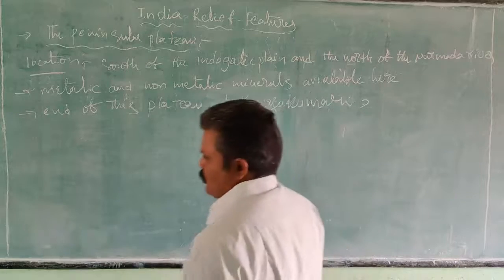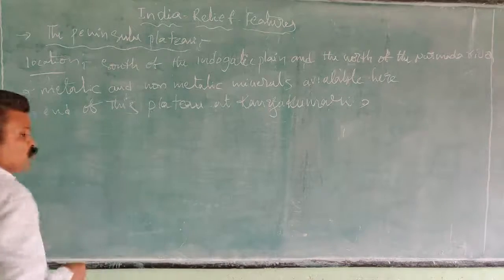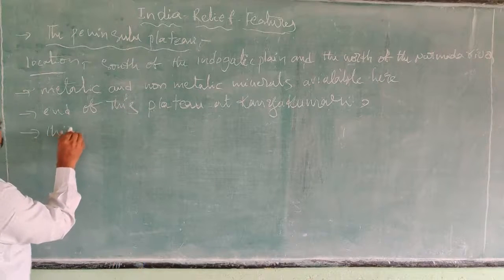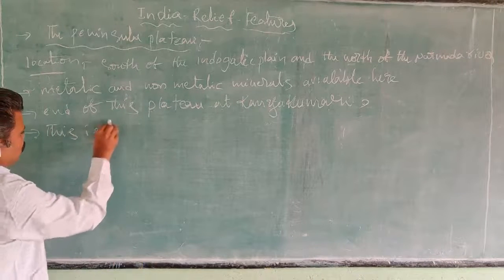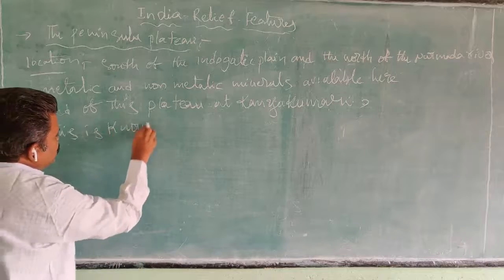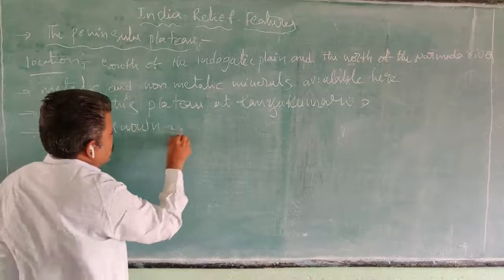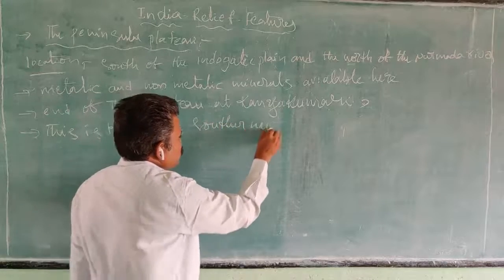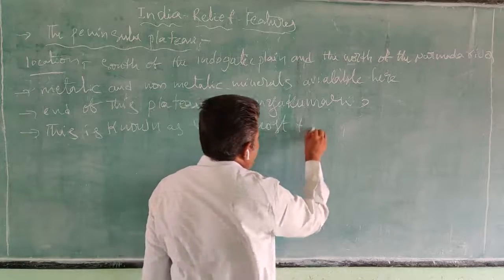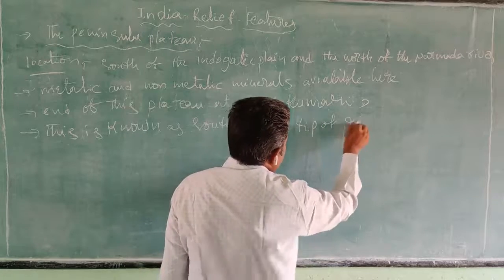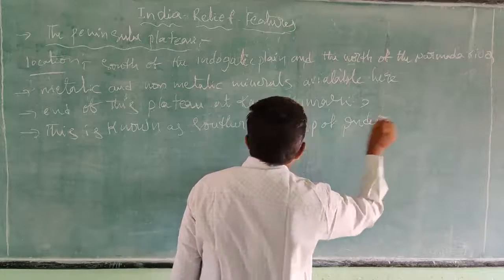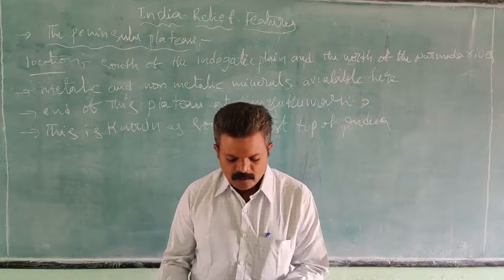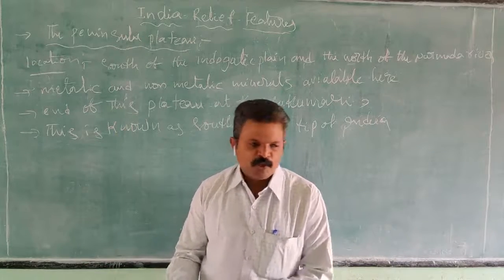So this is also known as the southernmost tip of India, Kanyakumari. Okay, so this is the information, right?